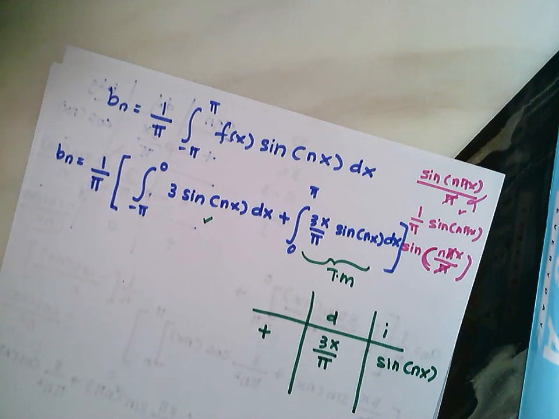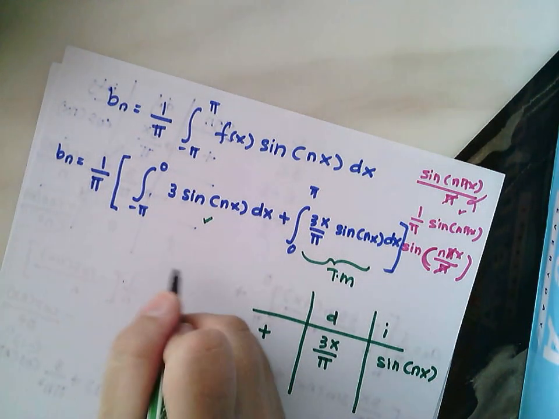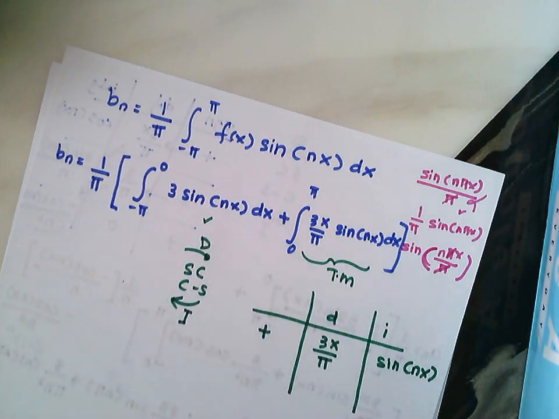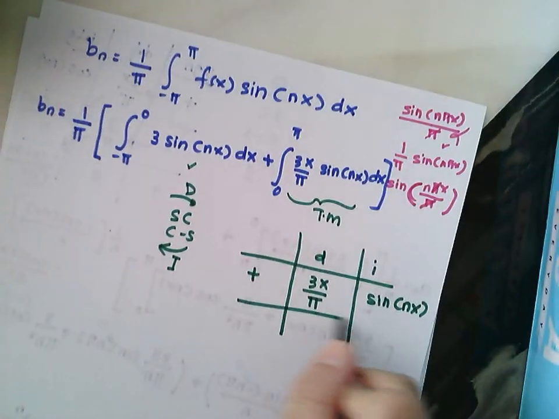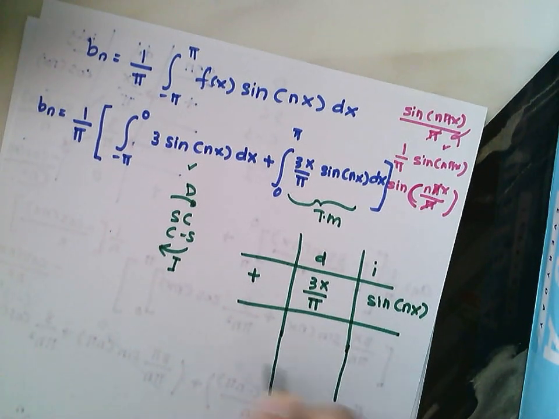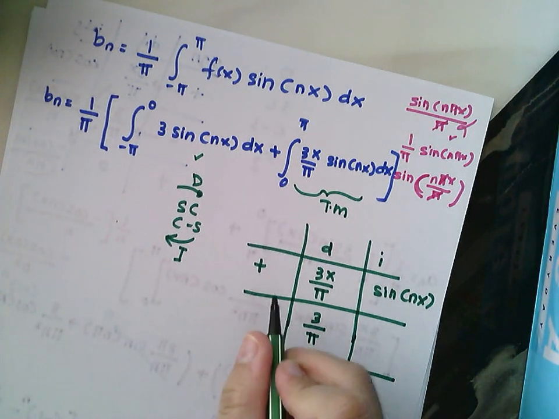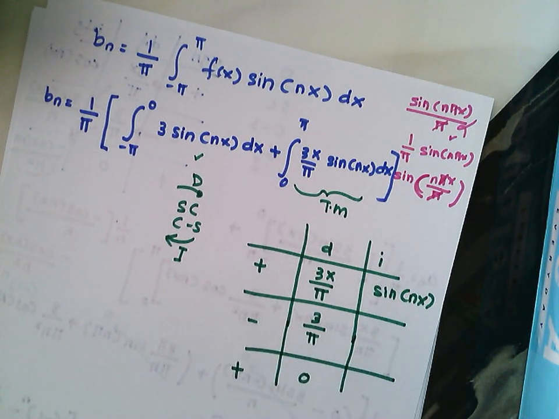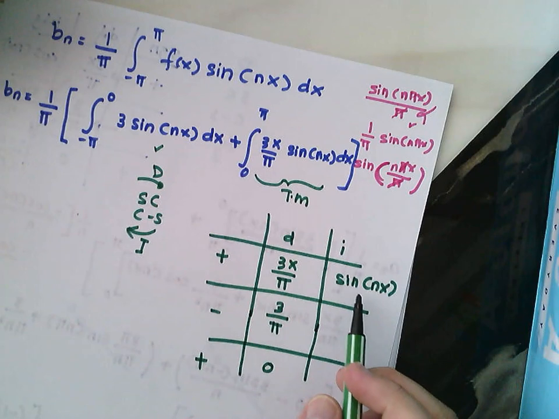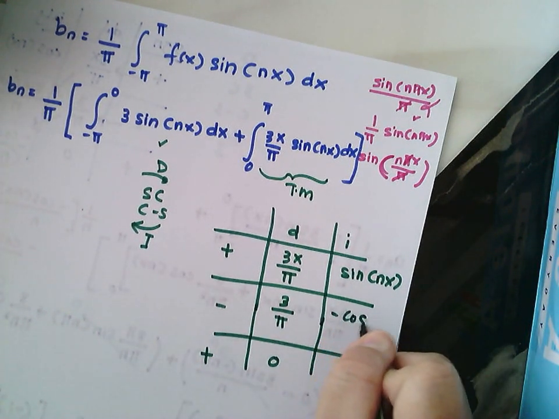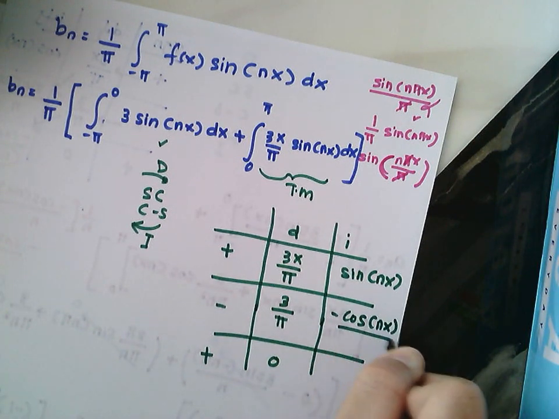Differentiating 3x over pi gives you 3 over pi, and differentiating 3 over pi gives you 0. So the signs are plus, minus, plus. Now sine nx: integrating sine gives you negative cos nx over n.